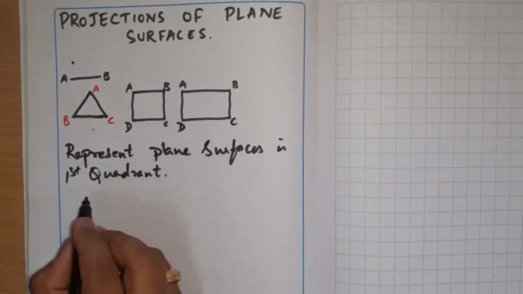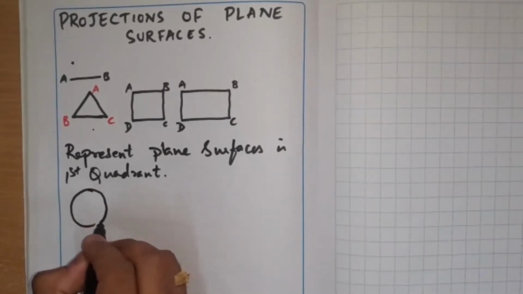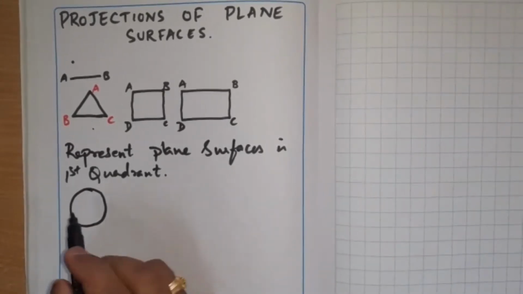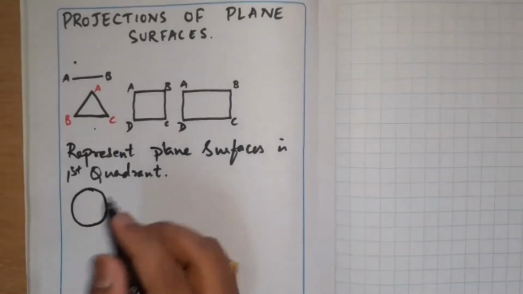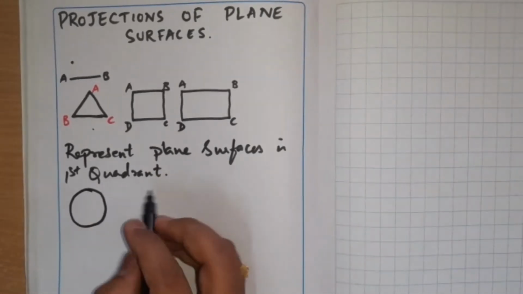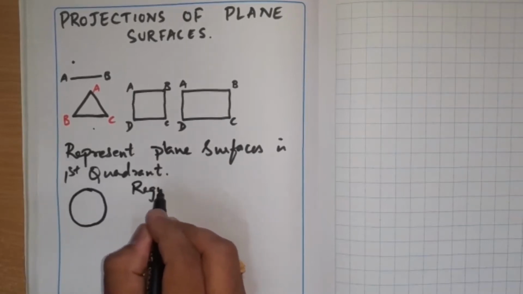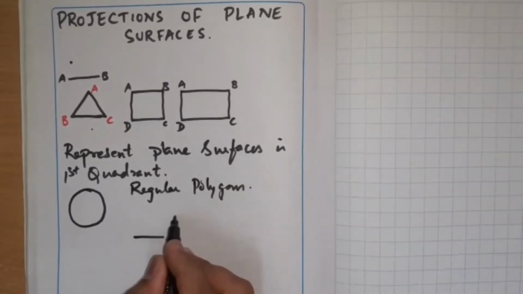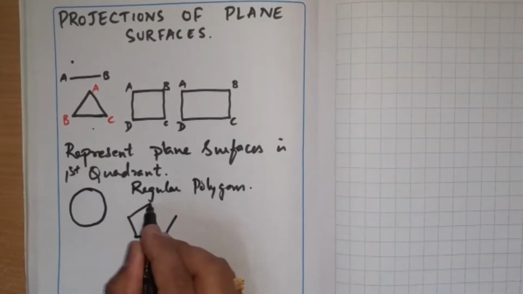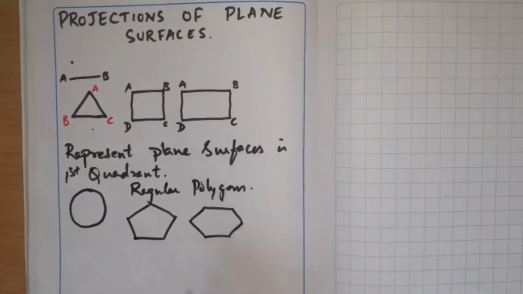Similarly, you have a circular plane also, and you will be seeing how well it can stand on a horizontal plane or vertical plane and project it. A circular plane surface, and similarly regular polygons. It is a pentagon and a hexagon.